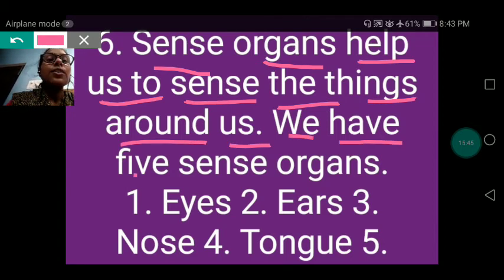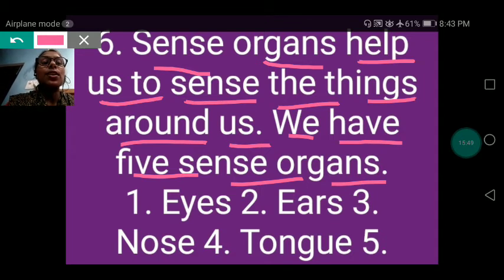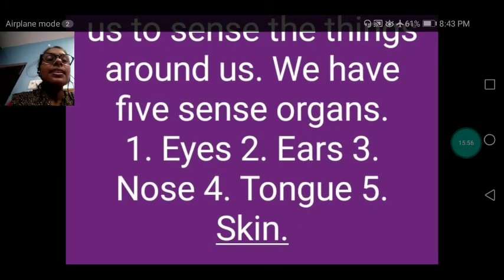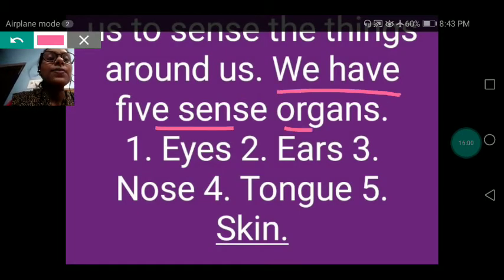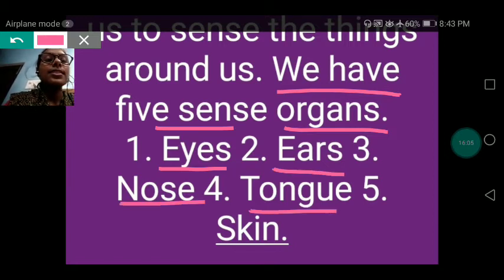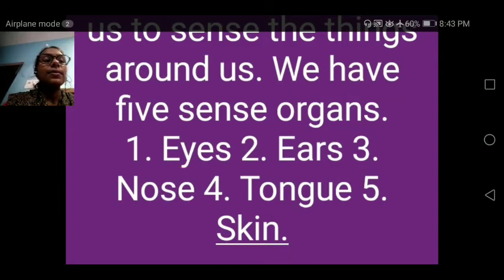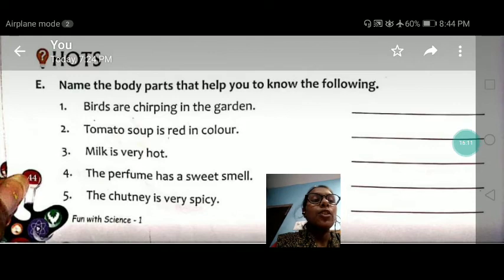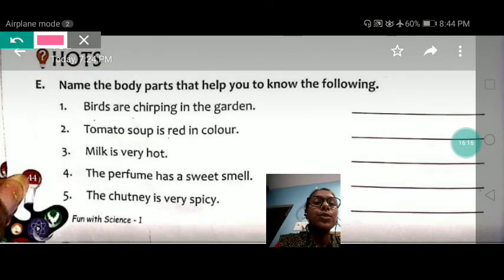We have 5 sense organs: eyes, ears, nose, tongue, and skin. Understood? Now, next.